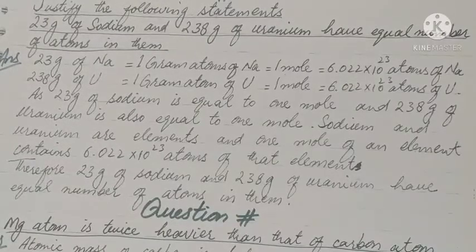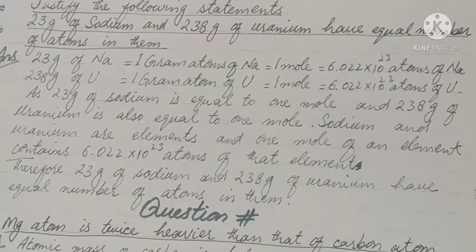Question number 9 has 3 parts, and we have to justify the statements. Question number 9 is that justify the following statements. Part A: 23 gram of sodium and 238 gram of uranium have equal number of atoms in them.